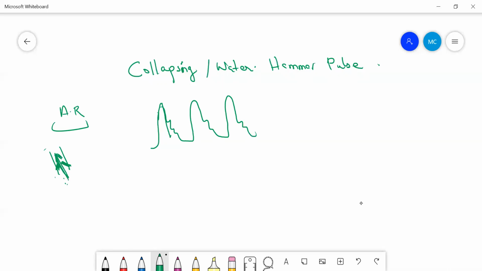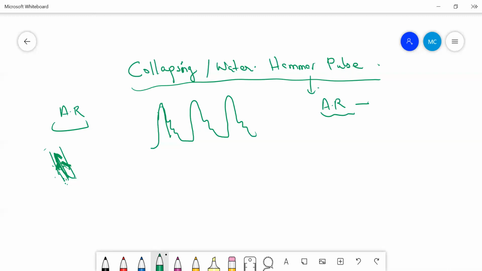the ventricle. So initially there is an increased stroke volume, because of which there is this rapid upstroke. Then in the diastolic phase, there is again a diastolic leak into the left ventricle, because of which there is a rapid downstroke. And this is what happens in the collapsing water hammer pulse. Okay, so remember, what is the significance? It's very commonly asked. It is seen in case of aortic regurgitation. Anacrotic pulse, dicrotic pulse, collapsing water hammer pulse seen in aortic regurgitation.